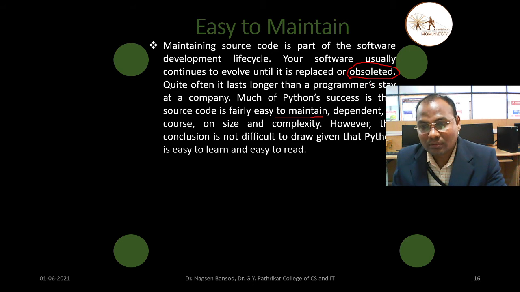Obsolete. Obsolete means not working. Suppose there is a software which is not working properly. We can make it work if it is in Python. If that software is in Python, then we can make it work. The meaning of this word obsolete is not working.